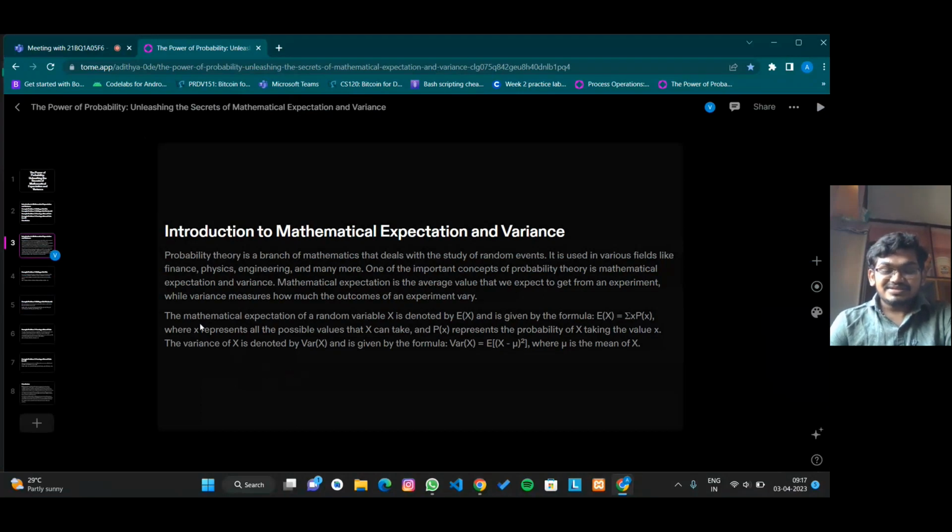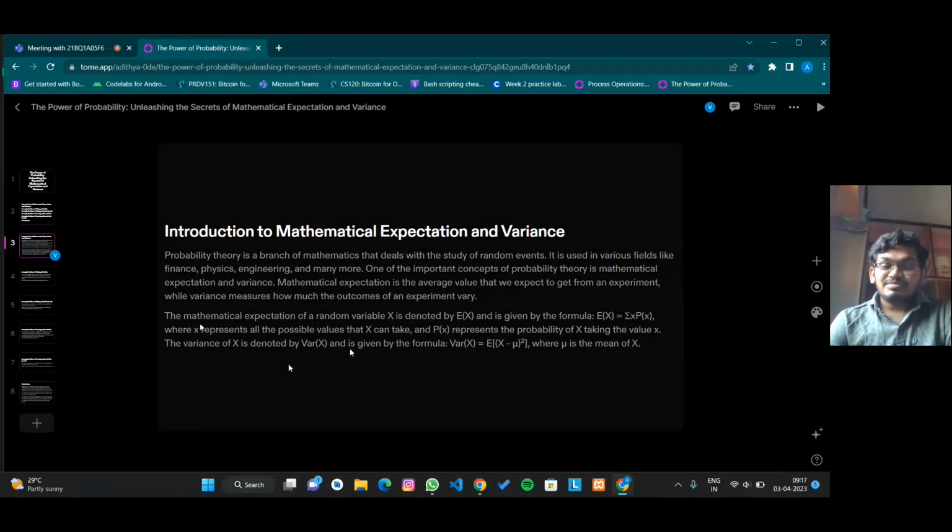That means here x represents possible values. Suppose we have taken a coin, then the possible values are either head or tail. Here p of x represents the probability of x taking the value x. That means suppose x means tails, then it is the probability of whether the value x is head or tail.